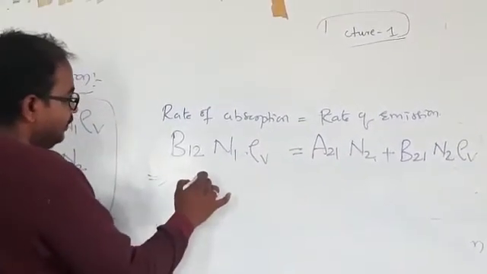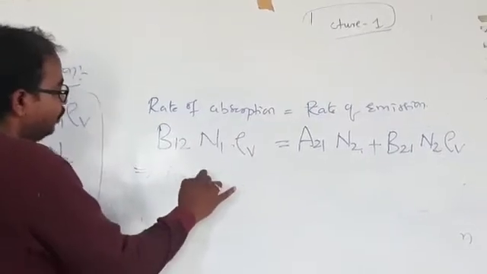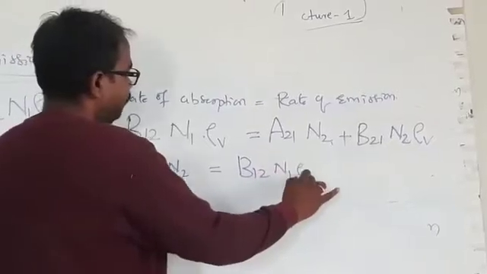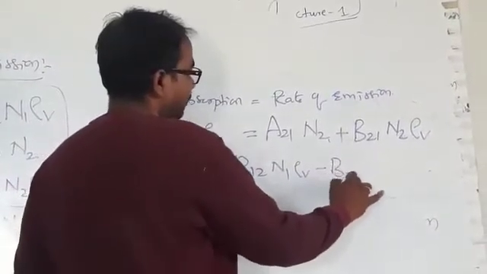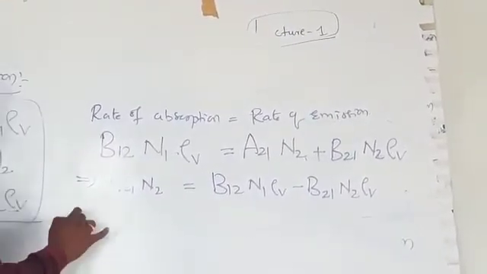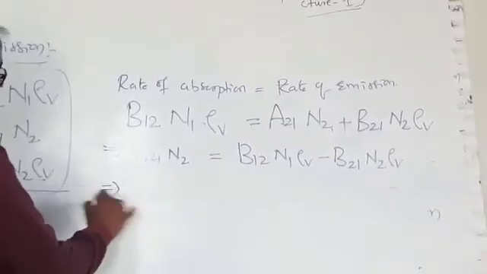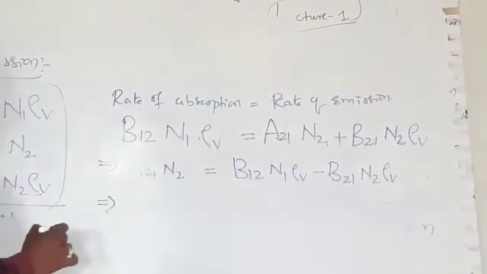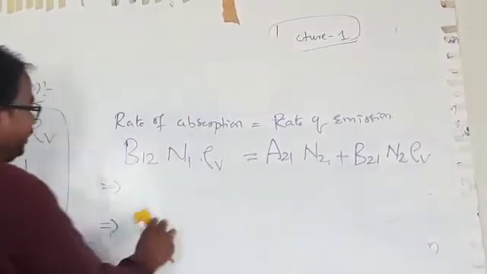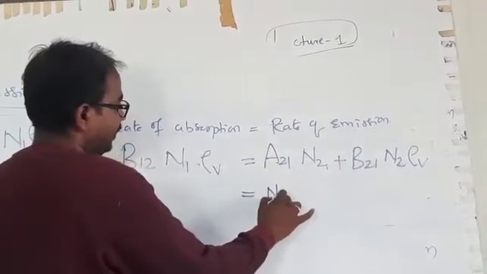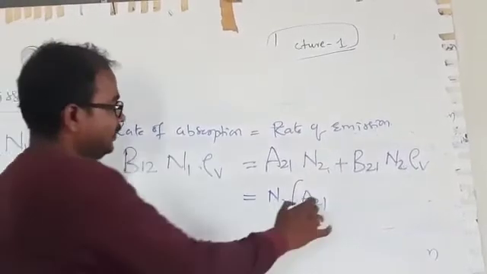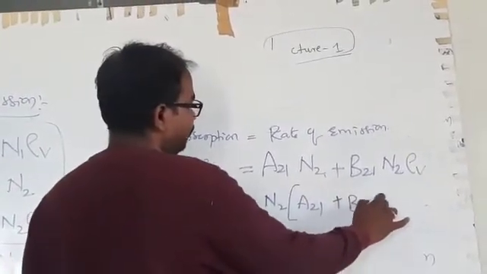So I'll write A21 N2 is equal to B12 N1 rho V minus B21 N2 rho V. Now I take N2 common: N2 times (A21 plus B21 rho V).